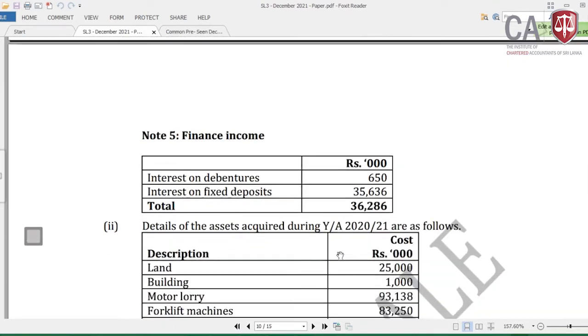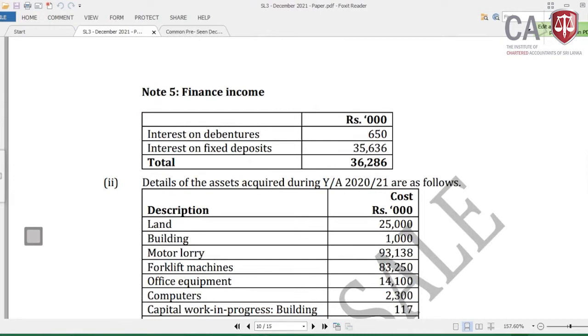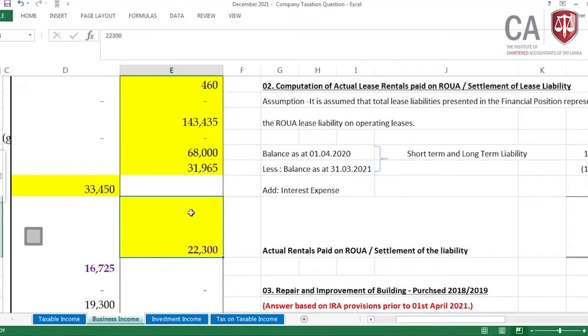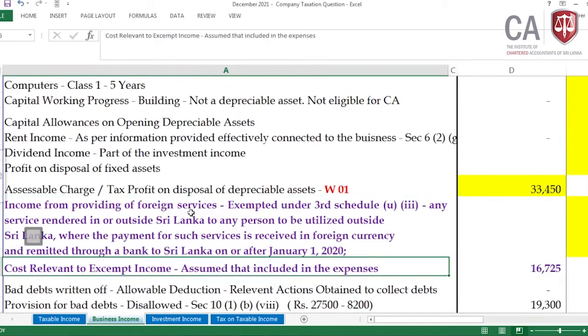Then what we need to do: if we have removed the exempted income, the expenses relevant to that exempted income we need to add back. Api exempted income එක tax කරන්න වගේම ඒකට relevant expenses අපිට අඩු කරන්න බෑ.